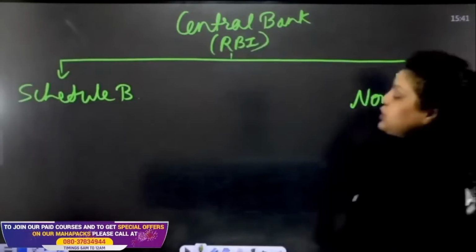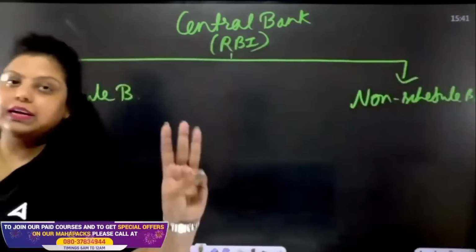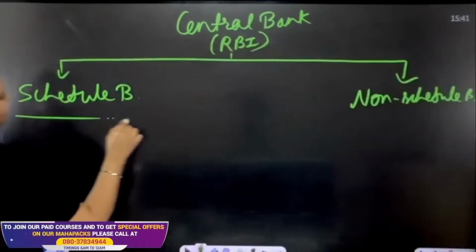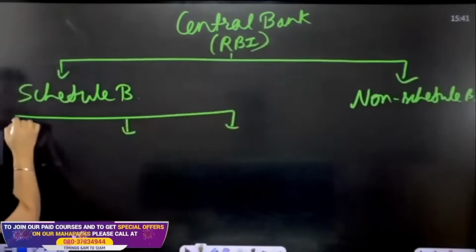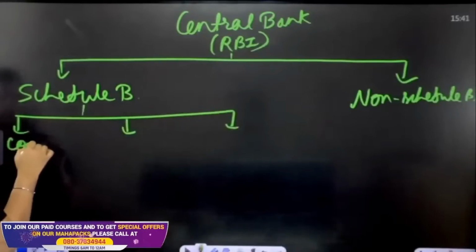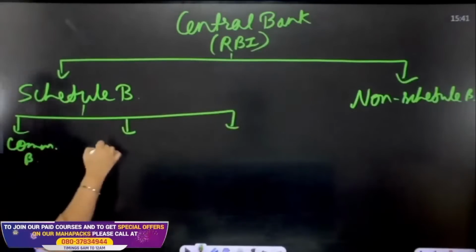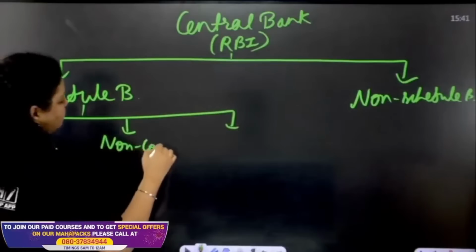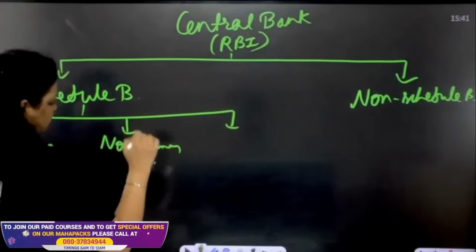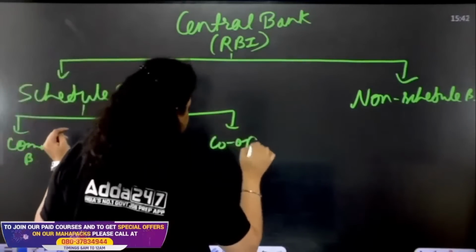Now the scheduled bank is further divided into 3 categories: commercial banks, non-commercial banks, and cooperative banks.